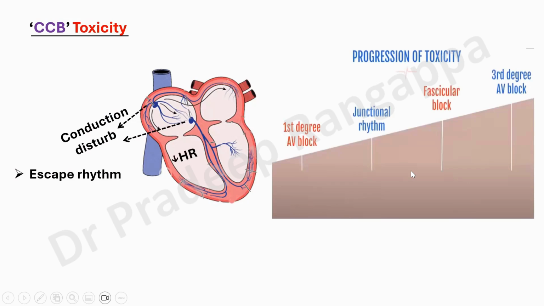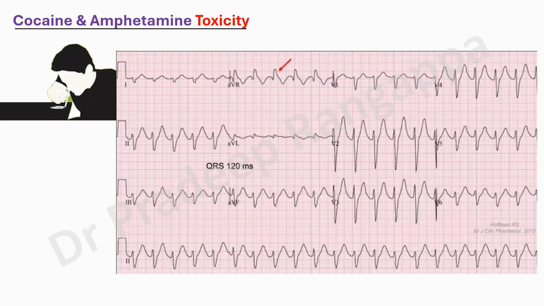If it is even more, it will go into fascicular block and they'll go into complete heart block. So all these commensurate to the amount of calcium channel blockers patients have taken. Very recently, we've had one calcium channel blocker overdose which came with complete heart block. We had to put the patient on ECMO with a proper cardiogenic shock, and so on and so forth. So calcium channel blockers are rate slowing and they affect the conduction system in the heart.